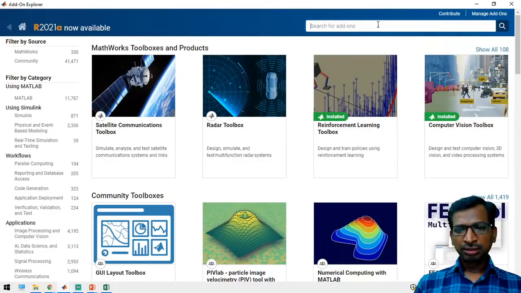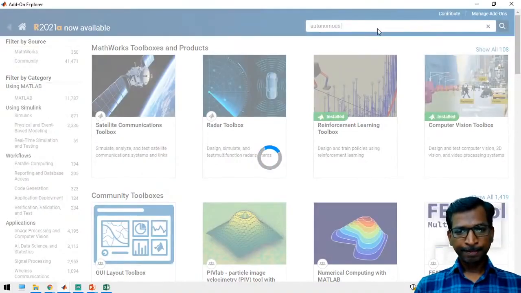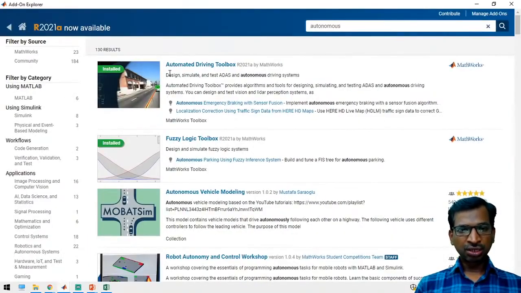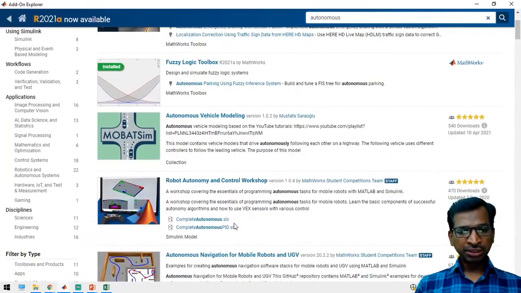And see here, just install whatever you want. All the toolboxes you can additionally install, like autonomous driving toolboxes, then whatever you want, just install it, then this thing will get ready.